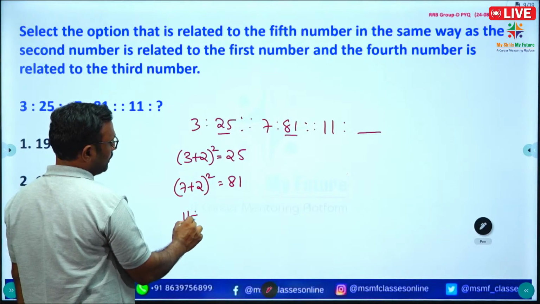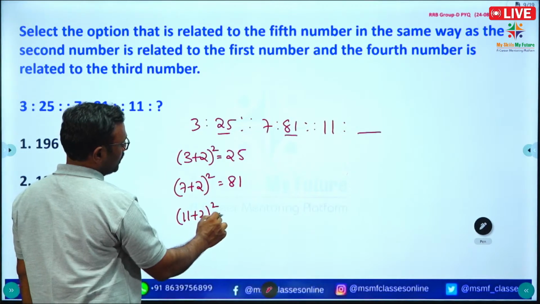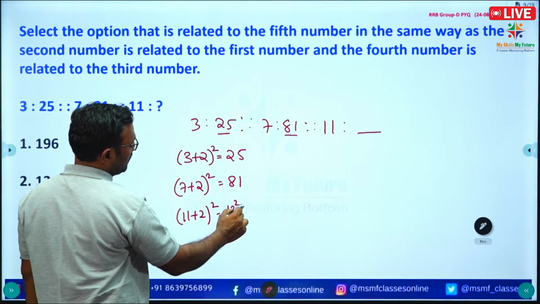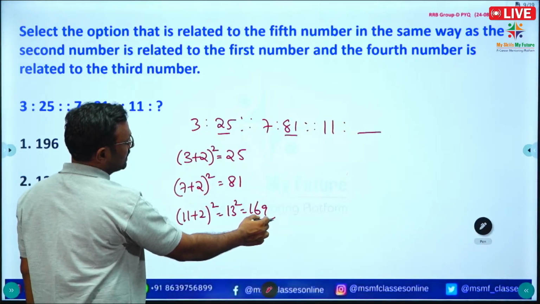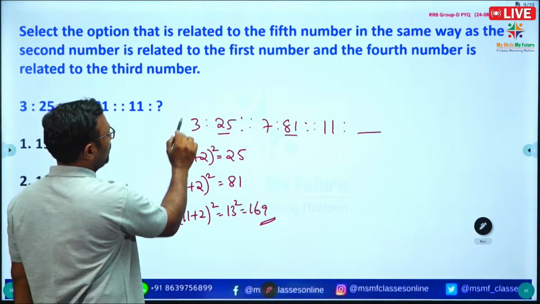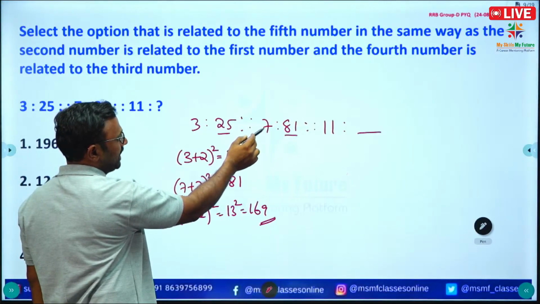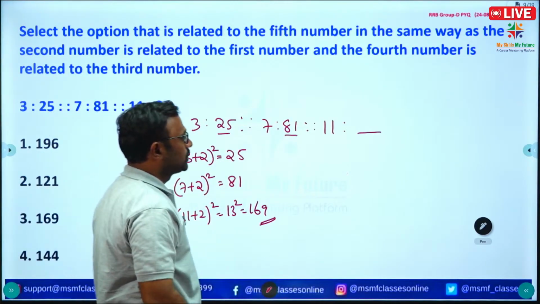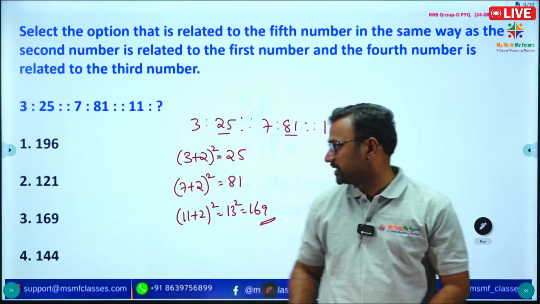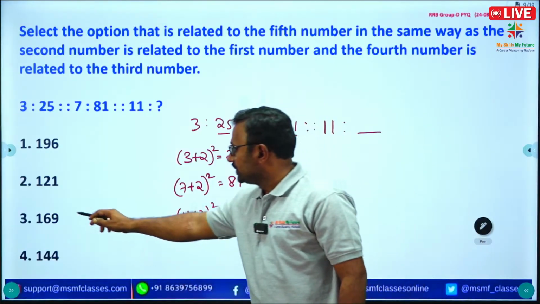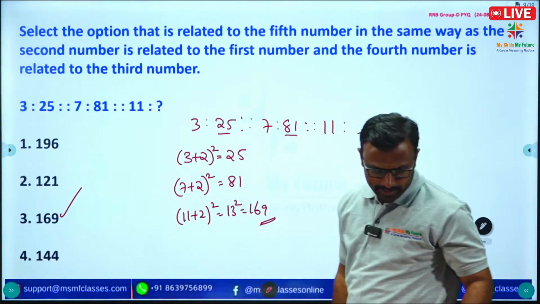Here also 11 plus 2 square. So 11 plus 2, 13, 13 square is equal to 169. So first number plus 2 square. So 5 square 25, 7 plus 2 9, 9 square 81, 11 plus 2 13, 13 square 169. Option 3 is correct. Okay, next question.